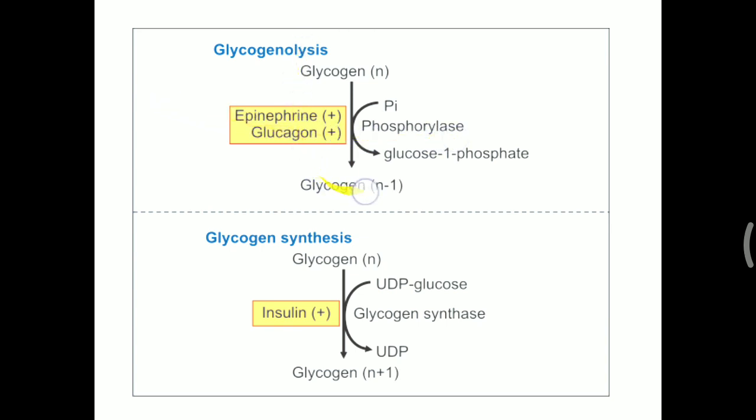Ultimately glycogen will liberate glucose 1 phosphate. Glucose 1 phosphate is converted into glucose 6 phosphate, and glucose 6 phosphate to glucose, and that is possible only in the liver. In the same way, in glycogen synthesis, when excessive glucose is present, glycogen will receive glucose in the form of UDP glucose, and glycogen synthase helps make a glycogen with one more glucose molecule, and this activity is favored in the presence of insulin. So that is glycogenolysis and glycogen synthesis.